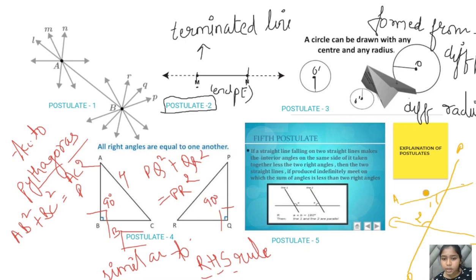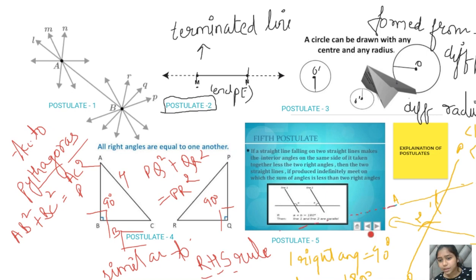If they are together less than two right angles, you know that one right angle is equal to 90 degrees, so the sum of two right angles will be 180 degrees. So they are saying that if the sum of angle 1 plus angle 2 is less than 180 degrees, then A and C are produced further to meet at a particular point.